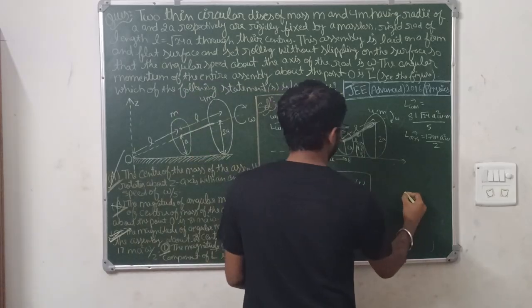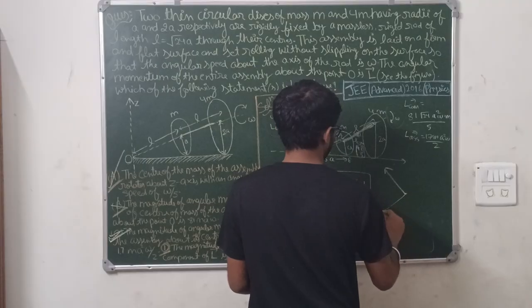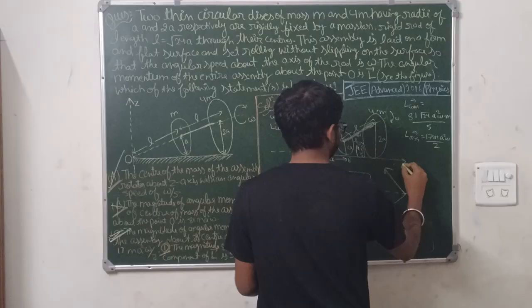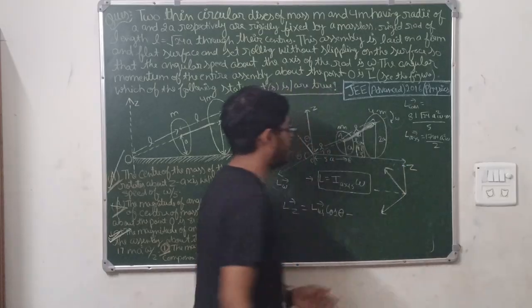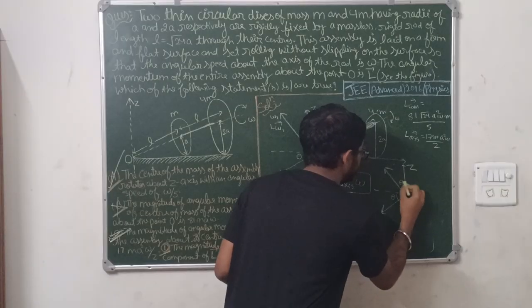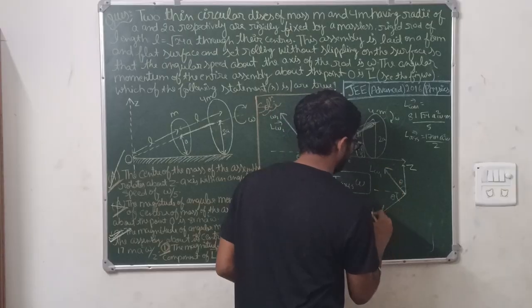If I draw their FBD like this, this is the Z axis with respect to which you have to find the components. This is theta here, and this is theta here. This is for L omega 1, and this is L omega.